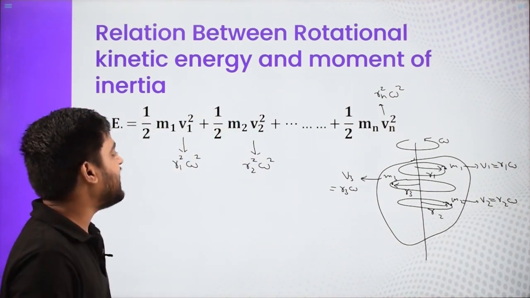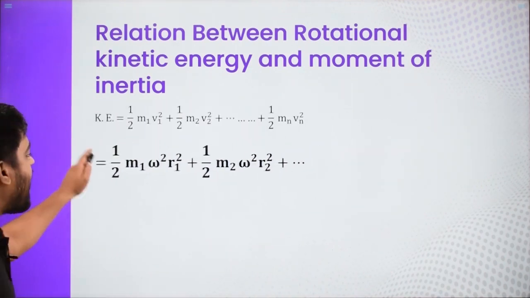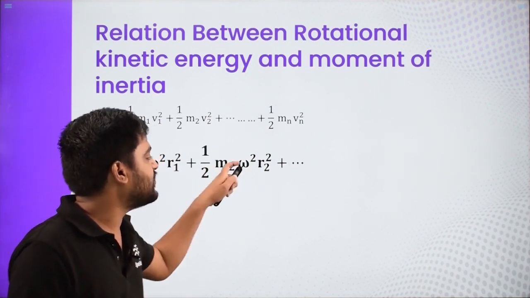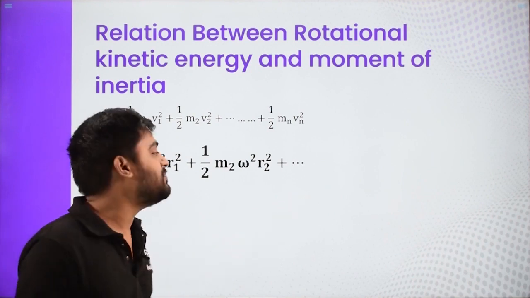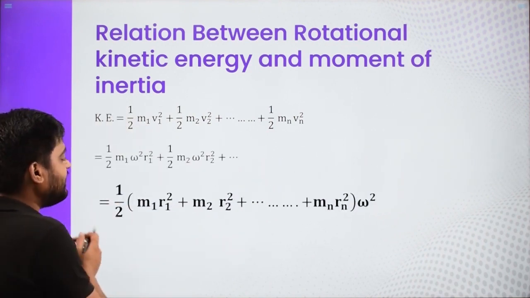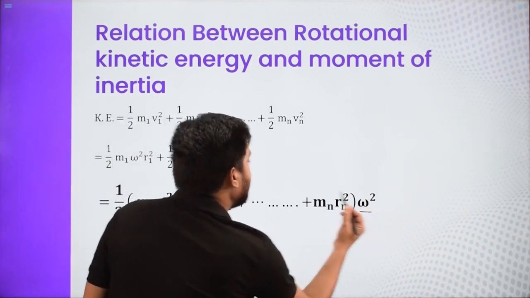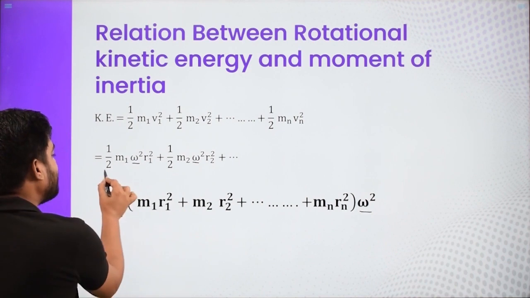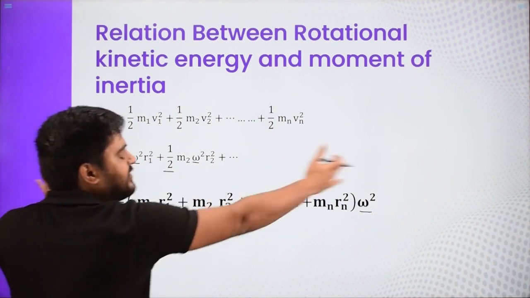So once we write that, we get this expression as half m1 r1 square omega square, half m2 r2 square omega square, and so on for all the particles. Now here we can take omega common. So we can write half, and omega square I have taken common from this expression, and half also has been taken common from all the expressions.